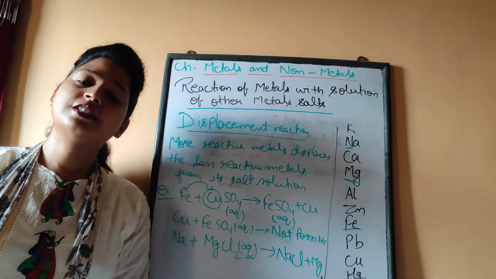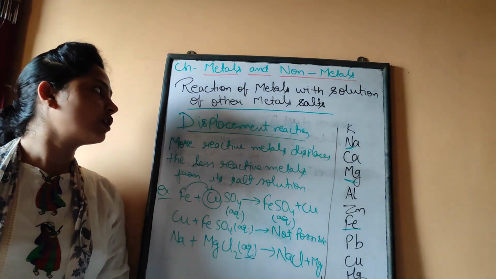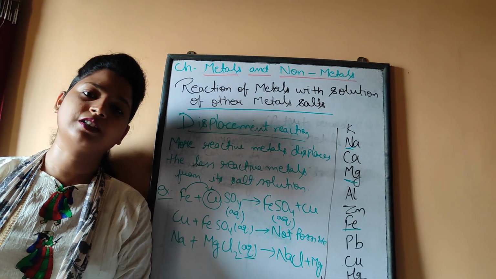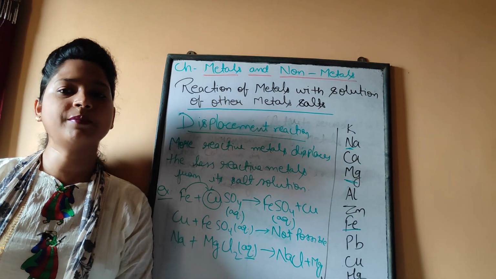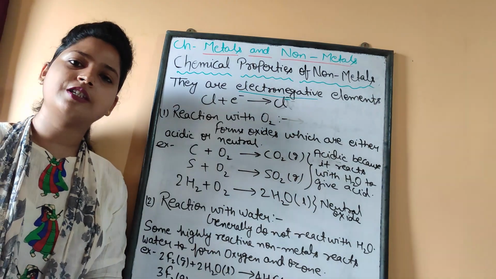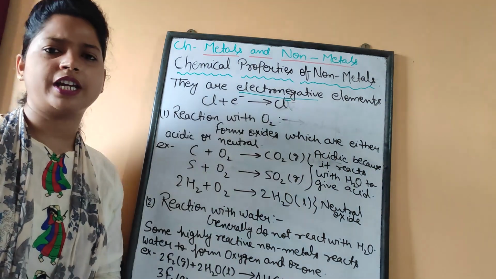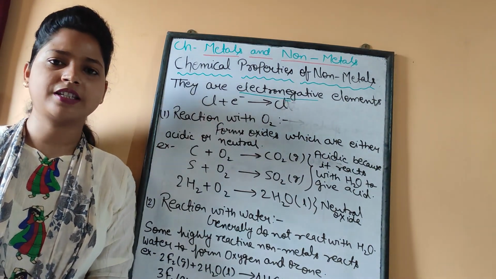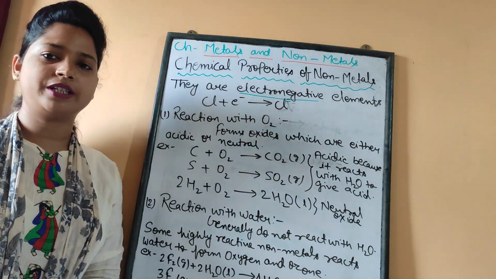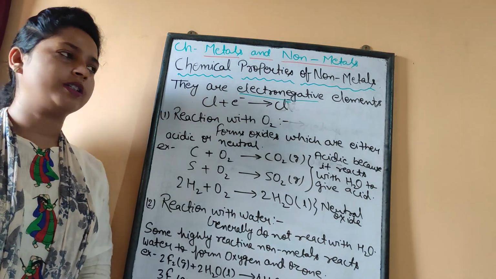So today we just discussed the reactivity series and the reaction of metals with the solution of other metal salts, that is about the displacement reaction. Now let's have a look at the chemical properties of non-metals. Since non-metals are very less reactive in comparison to the metals, that's why they have fewer chemical properties than that of the metals. So let's have a look at some of the chemical properties of non-metals.